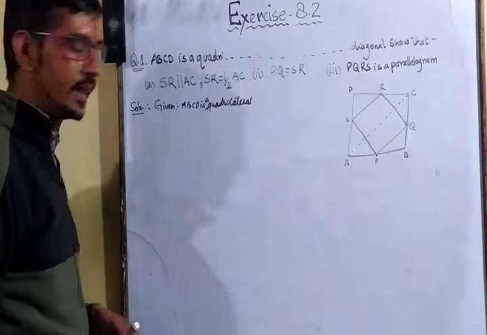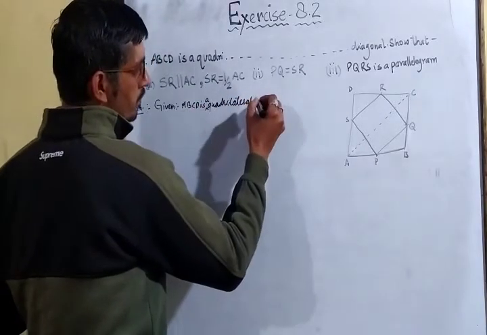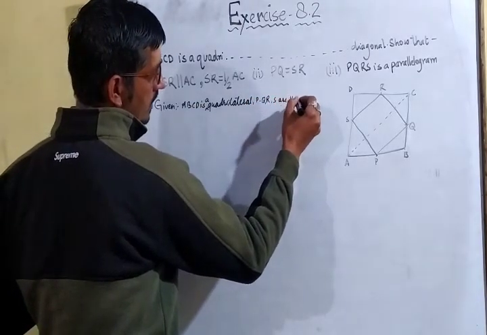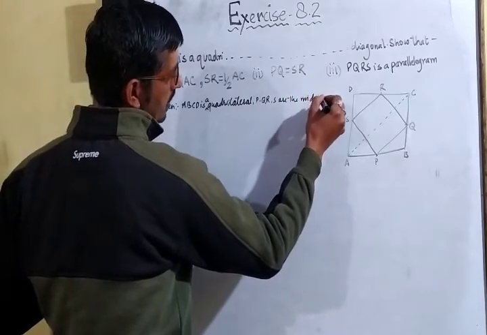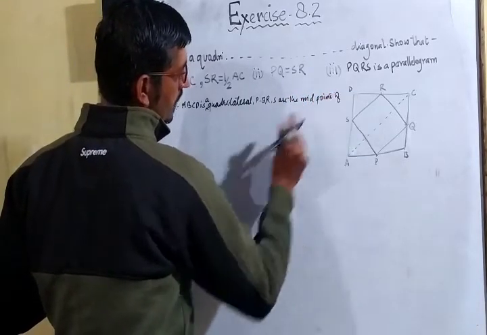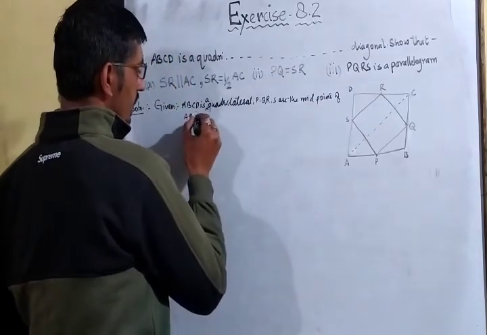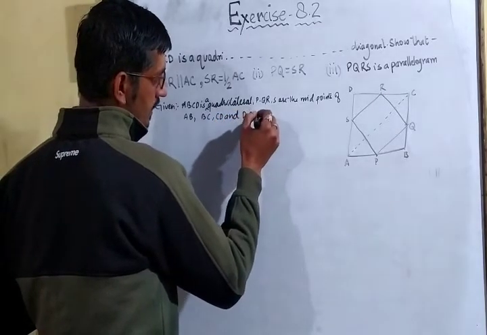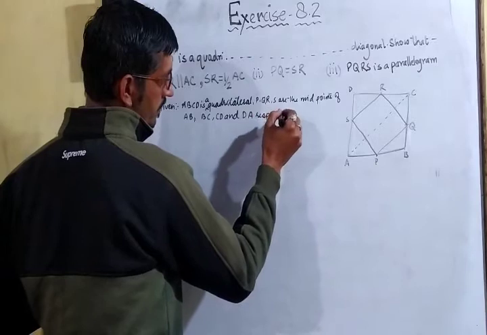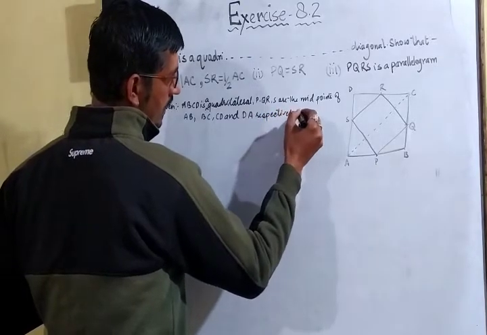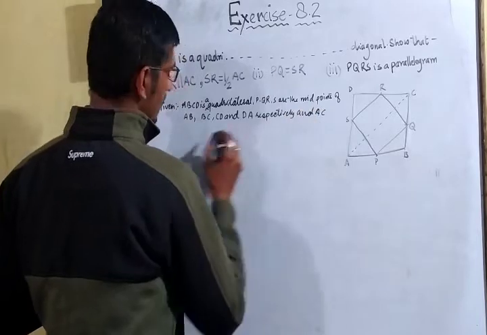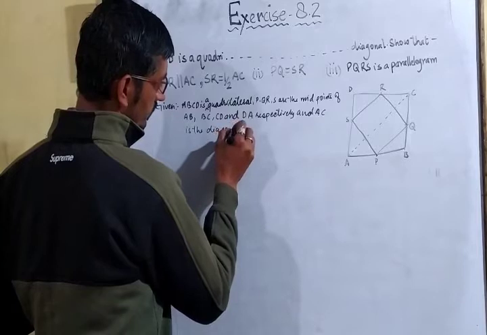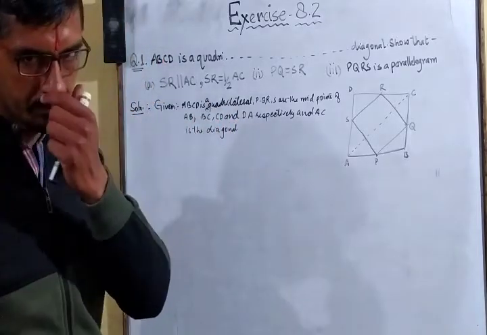It is a quadrilateral ABCD, and P, Q, R, S are the midpoints of AB, BC, CD, and DA respectively. And AC is the diagonal. And this is given. Okay.